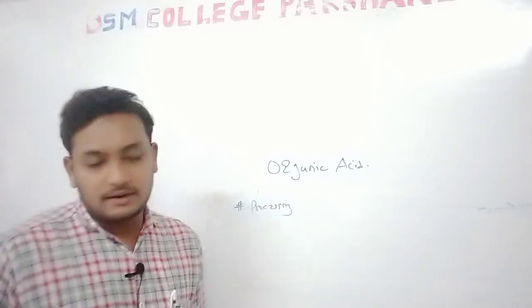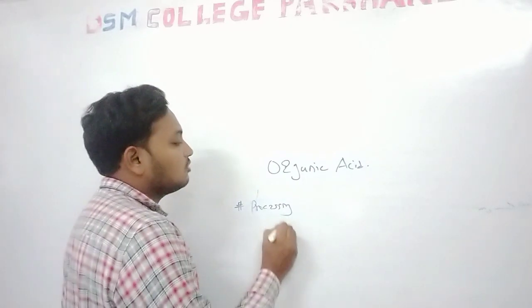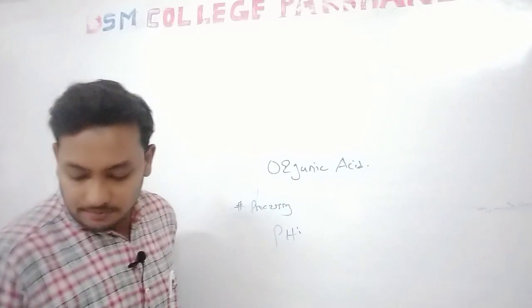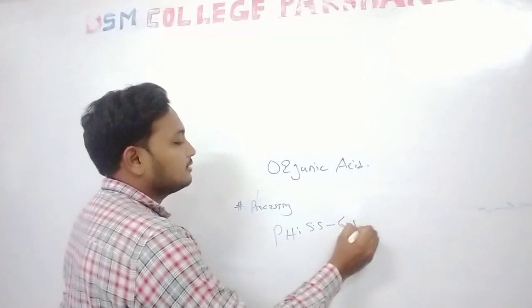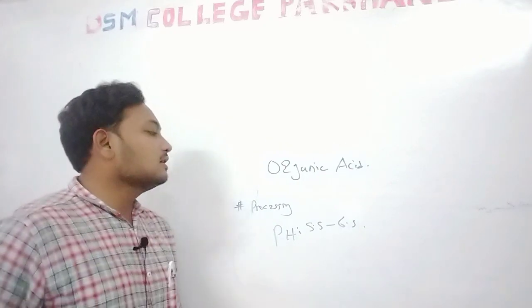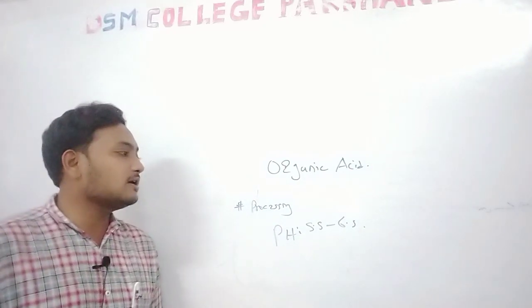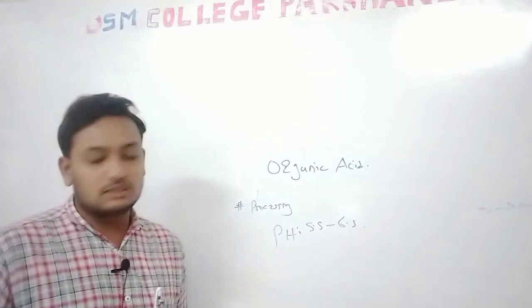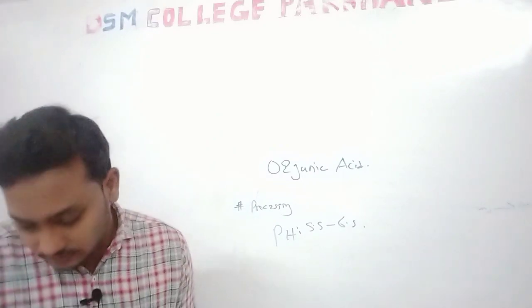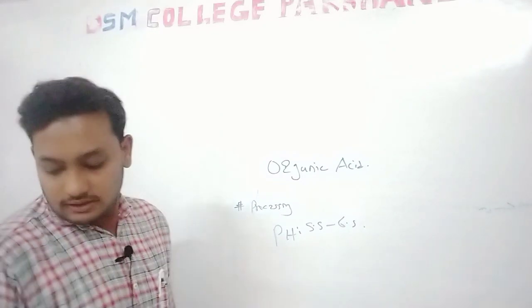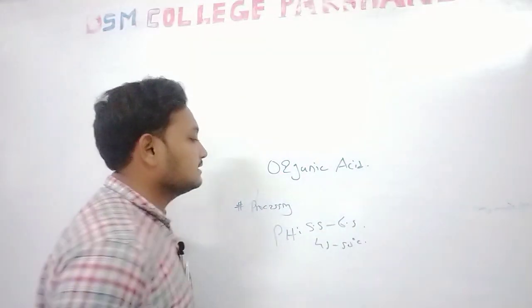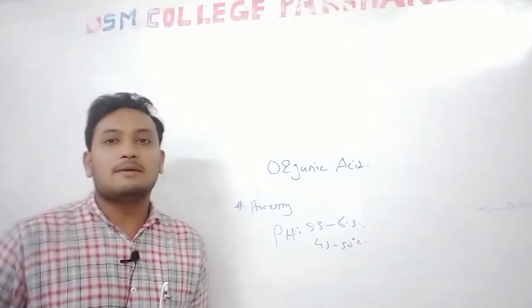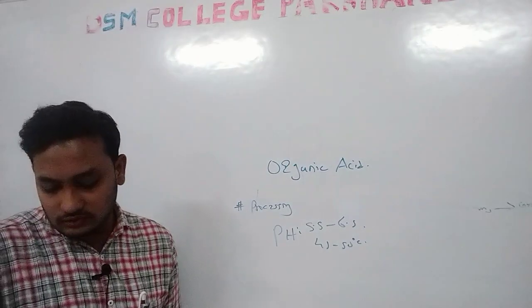Another important property is the pH required for lactic acid production, which is 5.5 to 6.5, because Lactobacillus grows in this pH range. The temperature required for production is 45 to 50 degrees Celsius.